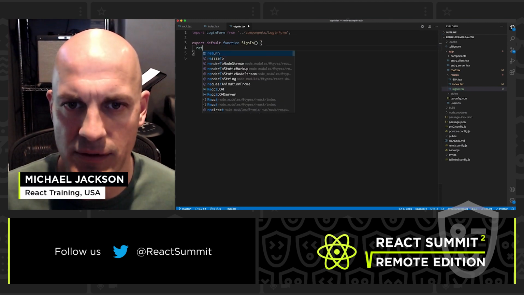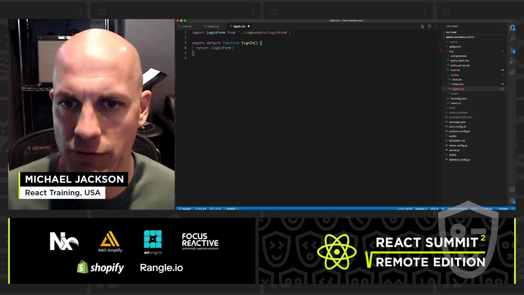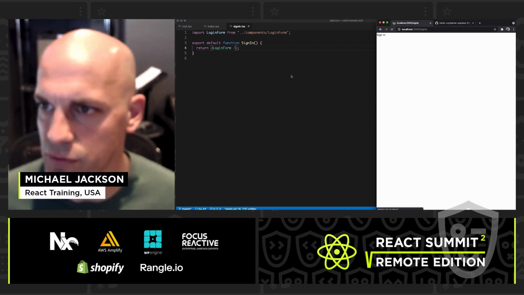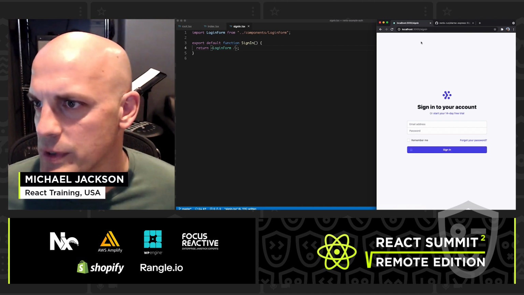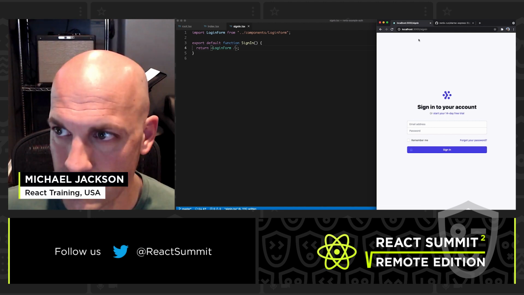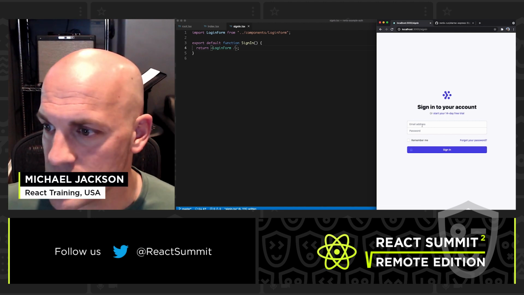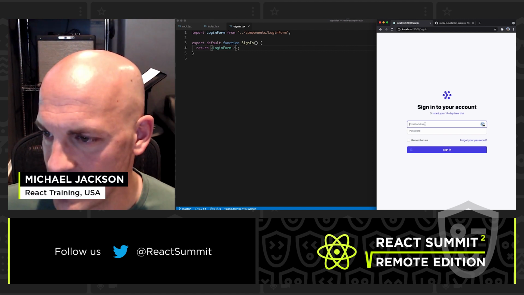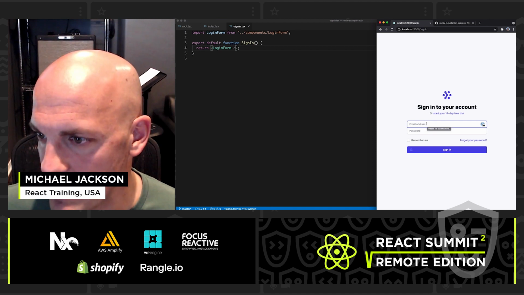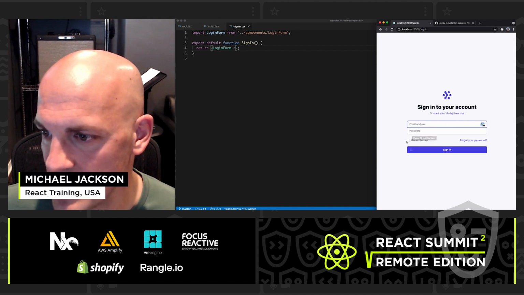Instead of just that div, we're going to return a full-blown login form here on our sign-in page. So let's go ahead and refresh. All right, so we now have a login form at the sign-in route. So this form doesn't actually do anything yet. We can't really submit it, but we'll notice there are a couple of fields here. We have an email address, we have a password, and then we have this little remember me checkbox.